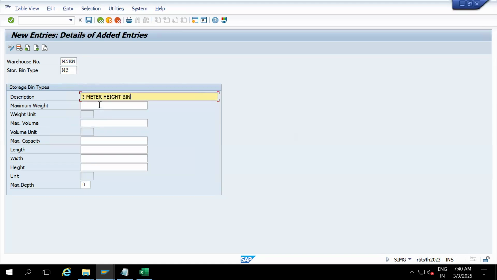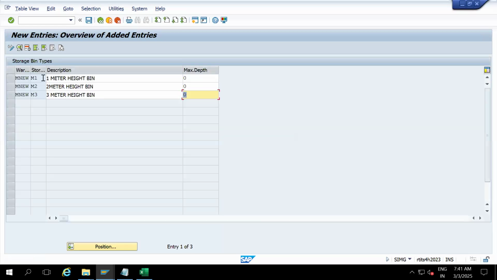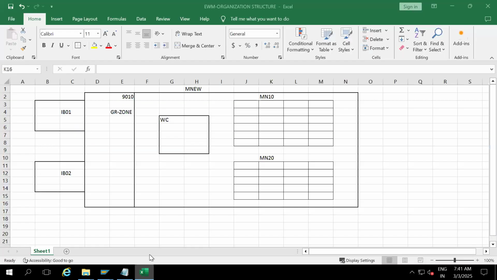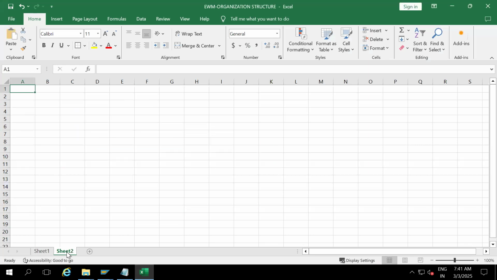This is a 3-meter height bin with 3000 kgs. Enter, save it. So I created 3 types of storage bin type, 3 SBTs: M1, M2, M3. M1 is a 1-meter, M2 a 2-meter height bin, and M3 a 3-meter height bin. Okay, that's good. Now understand storage bin type.